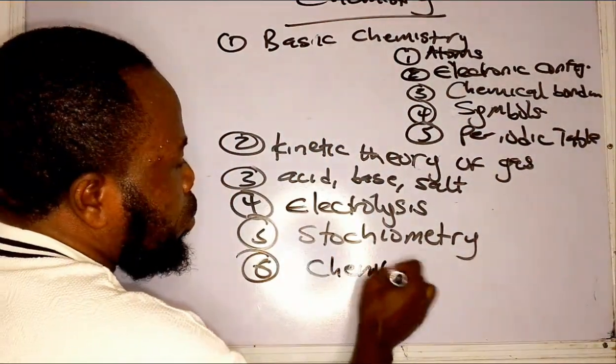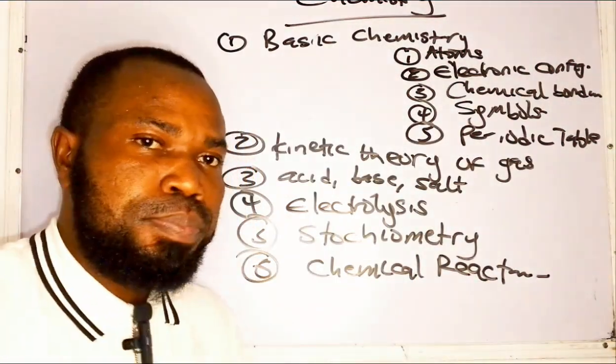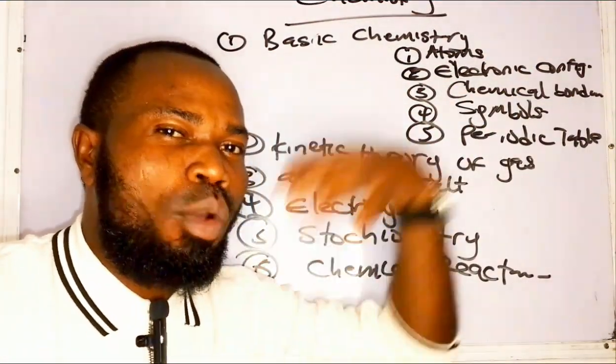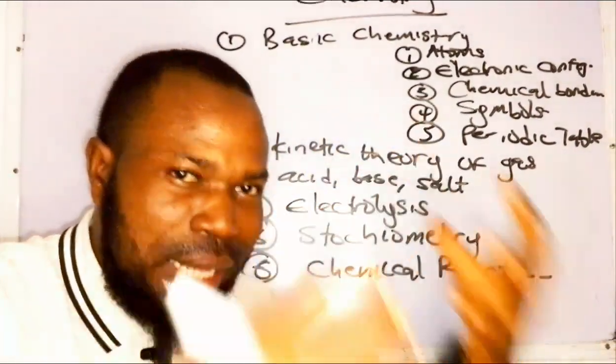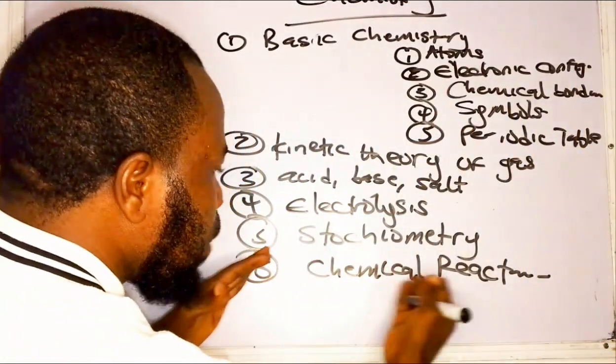Is chemical reaction. Now under this chemical reaction, you must be looking at what? Exothermic, endothermic, equilibrium reactions, catalytic reactions, dissociation reaction, decomposition under this aspect.